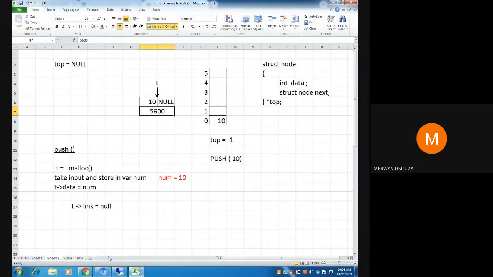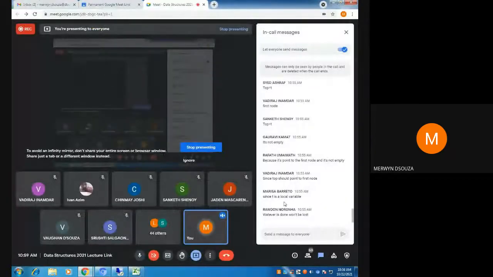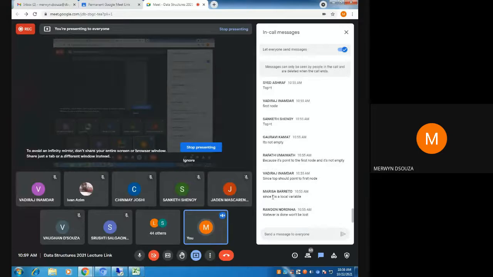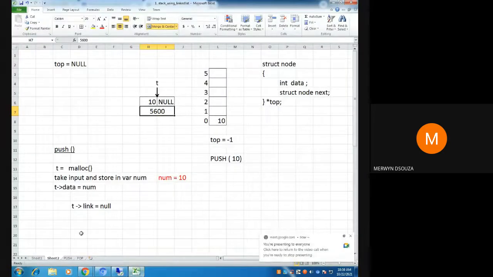How to do that? The way to do that is like your friends have told here. All these reasons are correct. Marisa says T is a local variable, so whatever is done is not lost. Rufus says it's the first node and not empty. Gauravi also says it's not empty. So since your stack is now no longer empty, you need to make top point to this first node.